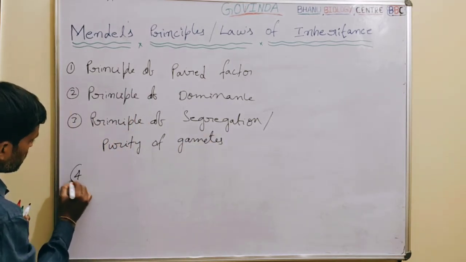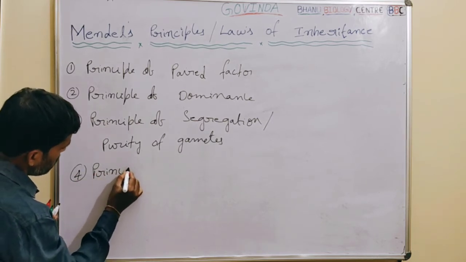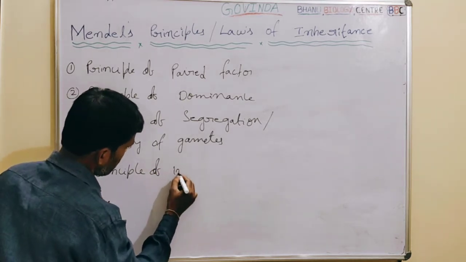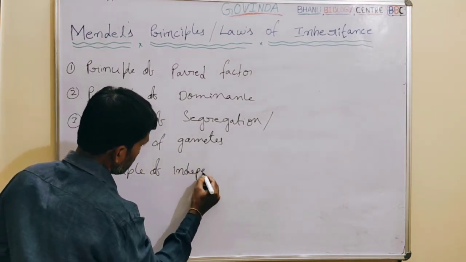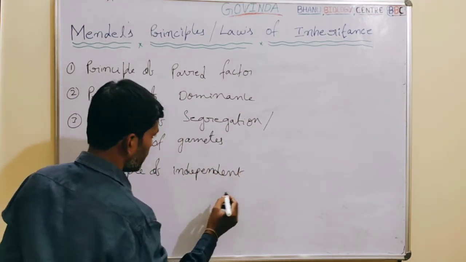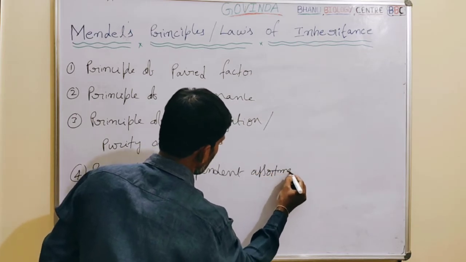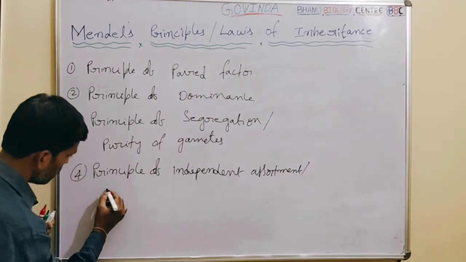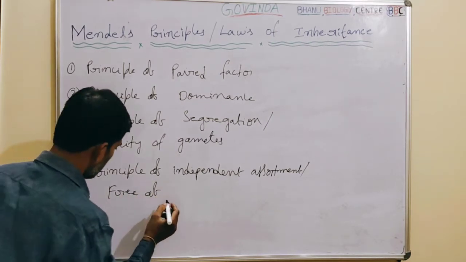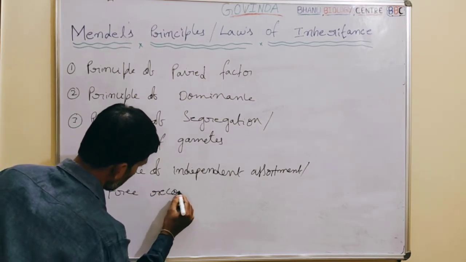The fourth principle is the principle of independent assortment, or principle of free recombination.